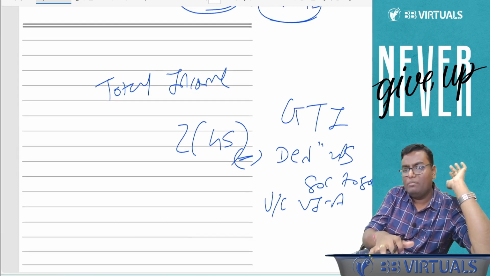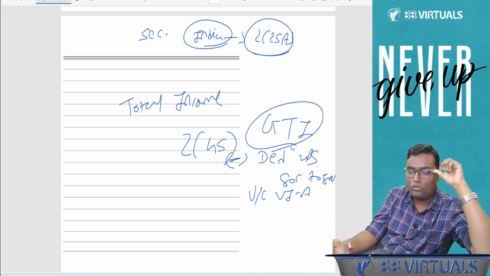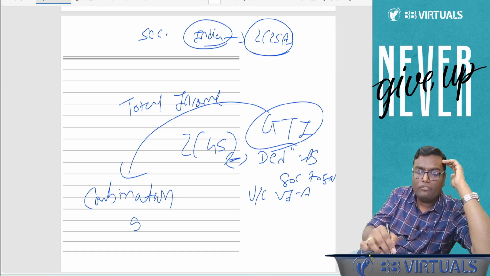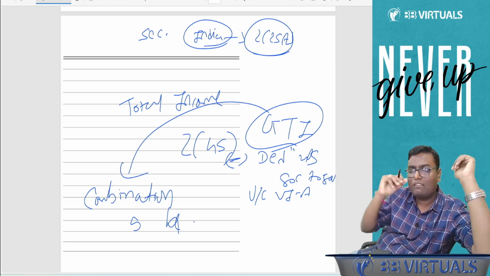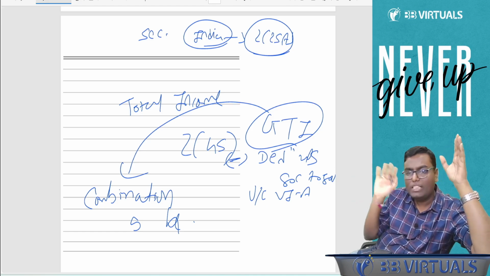Okay, then tell me, what is the meaning of gross total income? Can I say gross total income means combination of 5 heads? What I said, combination of 5 heads: salary, house property, PGBP, capital gain, IFOS. And after applying clubbing, set off and carry forward, we will get gross total income.